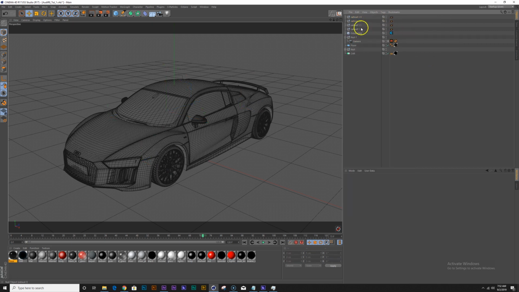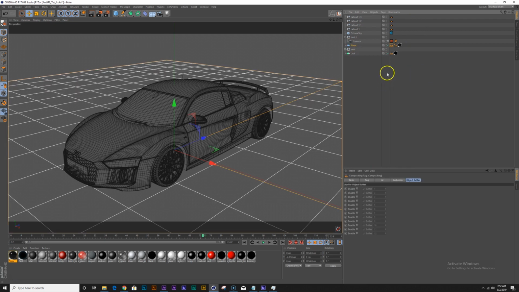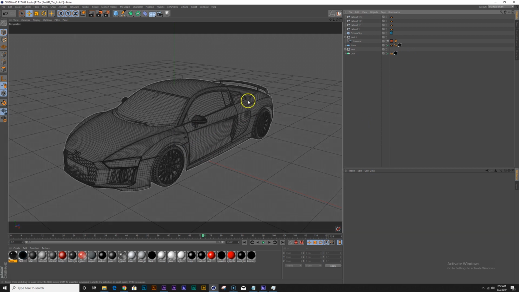will allow us, when we export this, it will come into After Effects as a null. I'm also going to add an external compositing tag to the floor itself. Oops, not a compositing tag. External compositing tag. There you go. Okay, so now we're ready to.